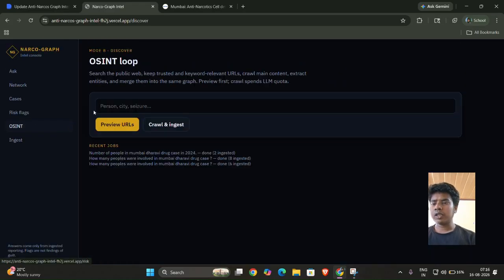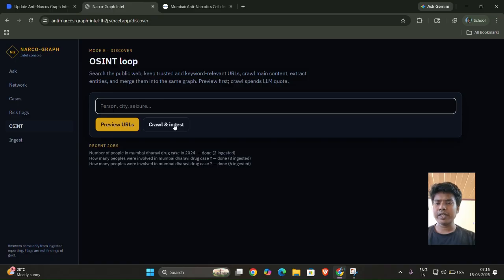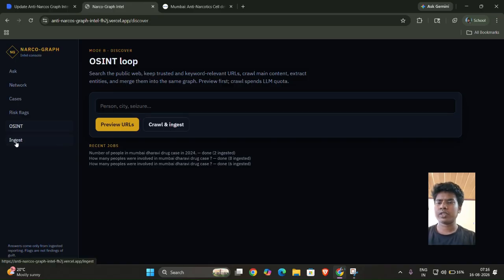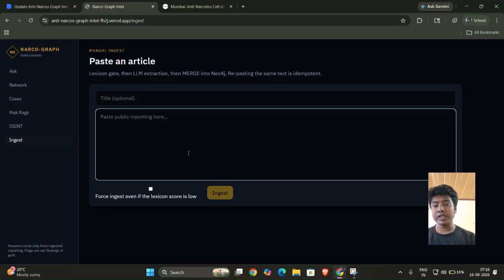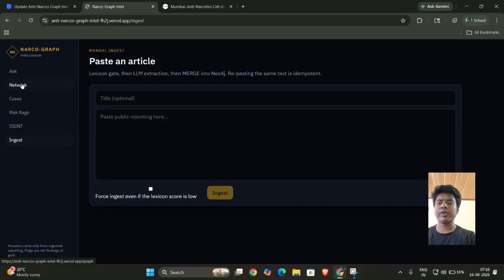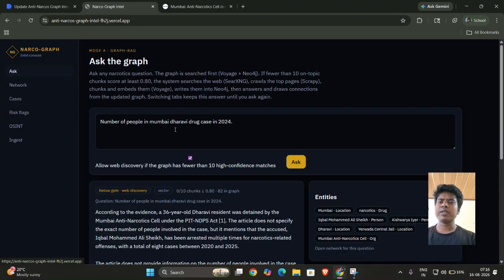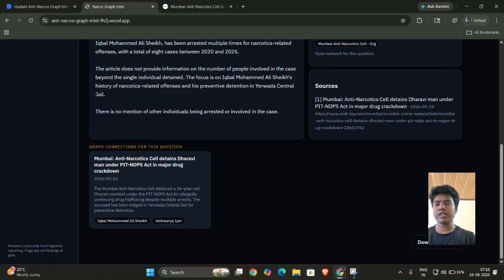Also, I have applied the open source intelligence feature in which you can just search, crawl and ingest directly without the standard procedure. There is a feature of ingest in which you can directly ingest into the Neo4j graph database without scraping. If you ever get very relevant information, you can simply put it directly into this graph database. So you do not need to scrape every time you want to enter data into our graph database.